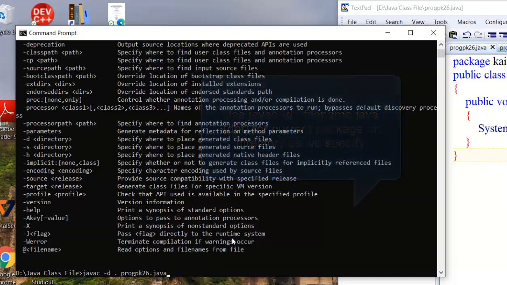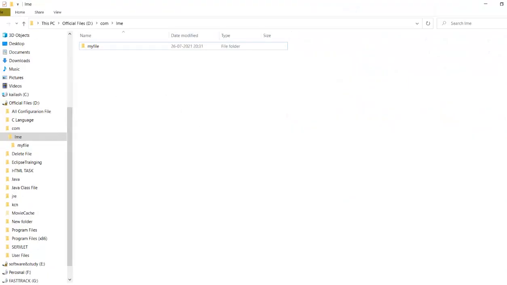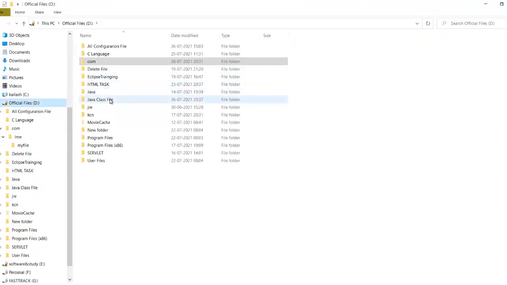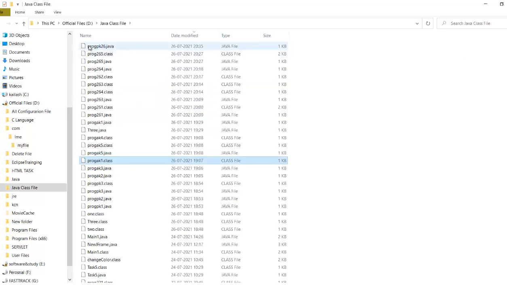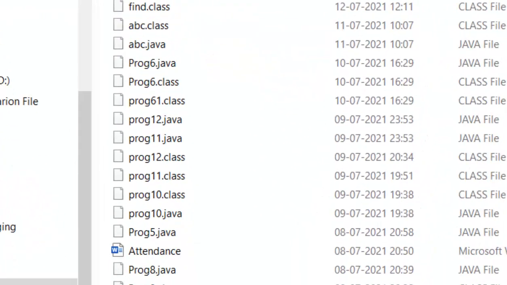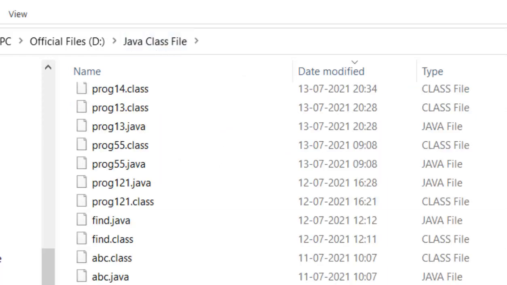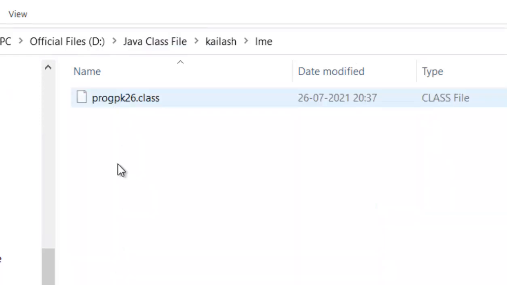javac -d dot. Class compiled. Let us check this file. Now go to D drive. Under this, see program pk26.java. But while compiling, it created a folder called lme under it. The class file is here. The class file is not stored in the root directory. See, there are so many class files here. But when we create a package, the class file will be stored under this folder.